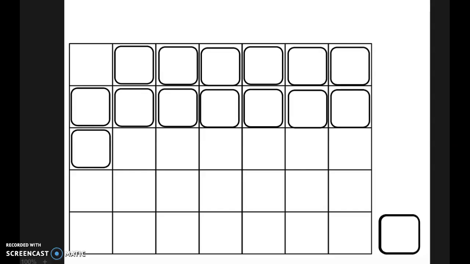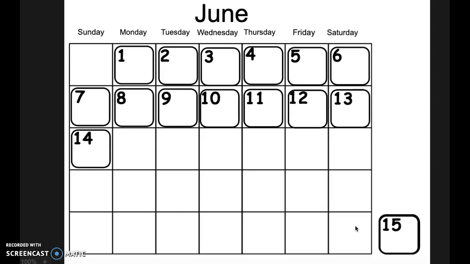And today is June 15th. We write the 15th as a 1 and a 5. June 15th. So today is June 15th, 2020. So let's count the number of days we've had so far in June.